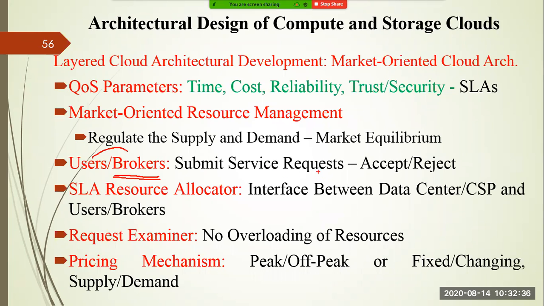If the service will be provided by that cloud provider, it will check whether the requirement you are asking for can be accepted or not. For example, you require, let's say, 100 GB of processing power, but the cloud service provider cannot provide you 100 GB of processing power. Then it will simply reject your request. If it can provide it, it can accept your request.